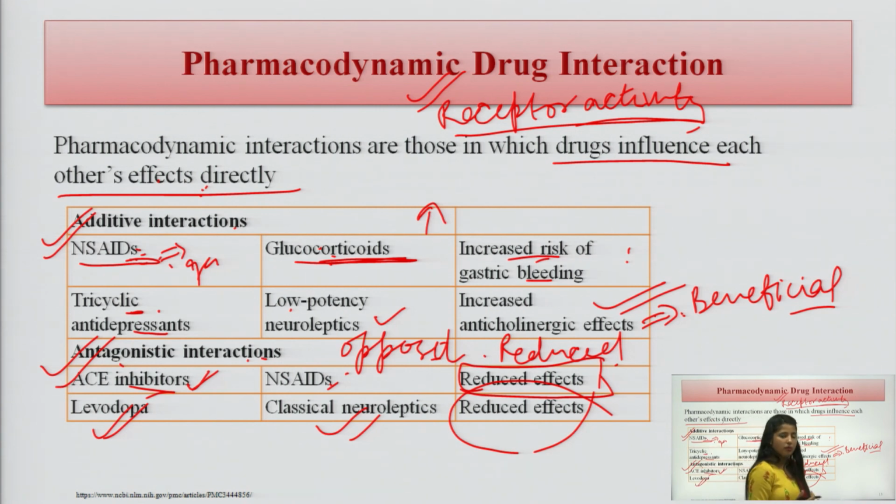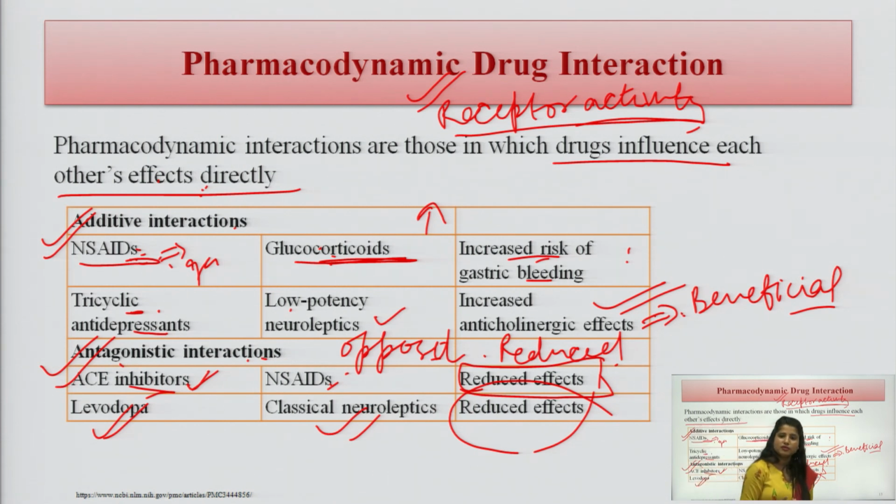We discussed two or three points: enzyme induction and enzyme inhibition, the drugs called enzyme inducers and the drugs called enzyme inhibitors. They are going to affect the activity of another drug. Another is excretion, how excretion is affected. If the renal blood flow is affected, or if the transporters are affected, by this mechanism the drugs are going to cause the interaction.